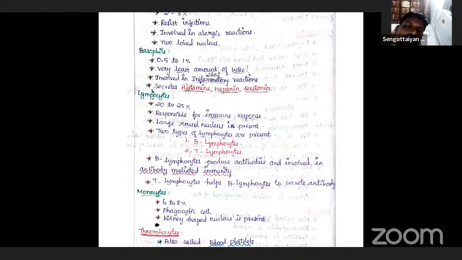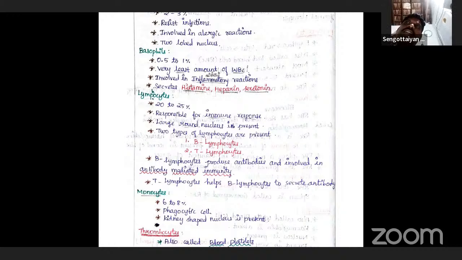What are they? One is B lymphocytes, another one is T lymphocytes, which is called a T form and a B form. In immunological class, we already discussed that lymphocytes are only of two types. One is the T form, meaning T lymphocytes, another one is the B form, meaning B lymphocytes.